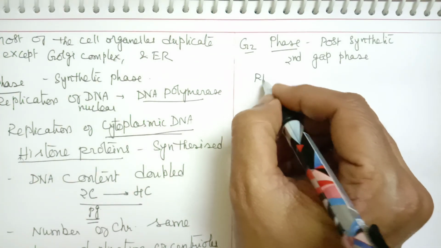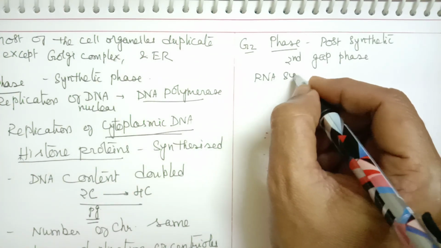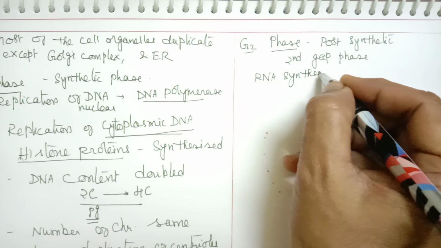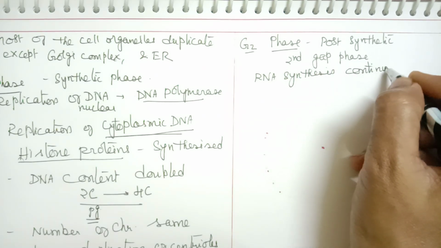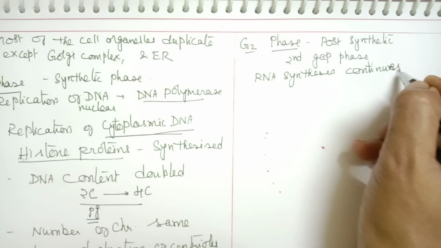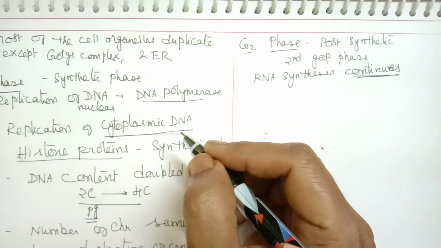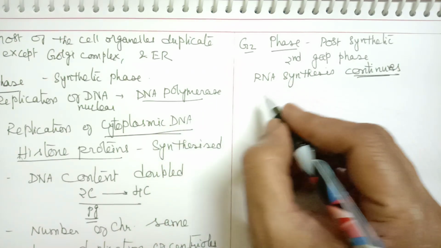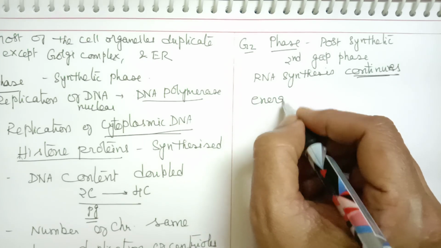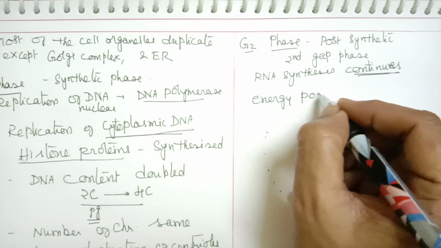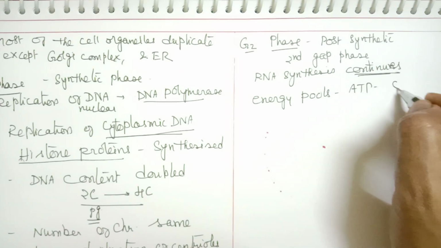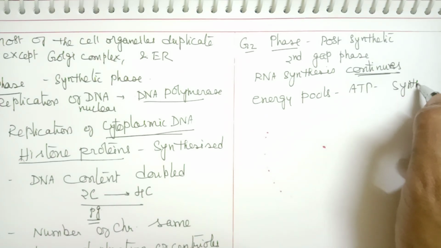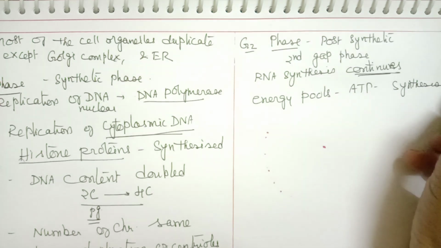Here RNA synthesis continues. Whatever RNA synthesis began during G1 phase continues here. Energy pools in terms of ATP are also synthesized, which are required for movement of chromosomes.